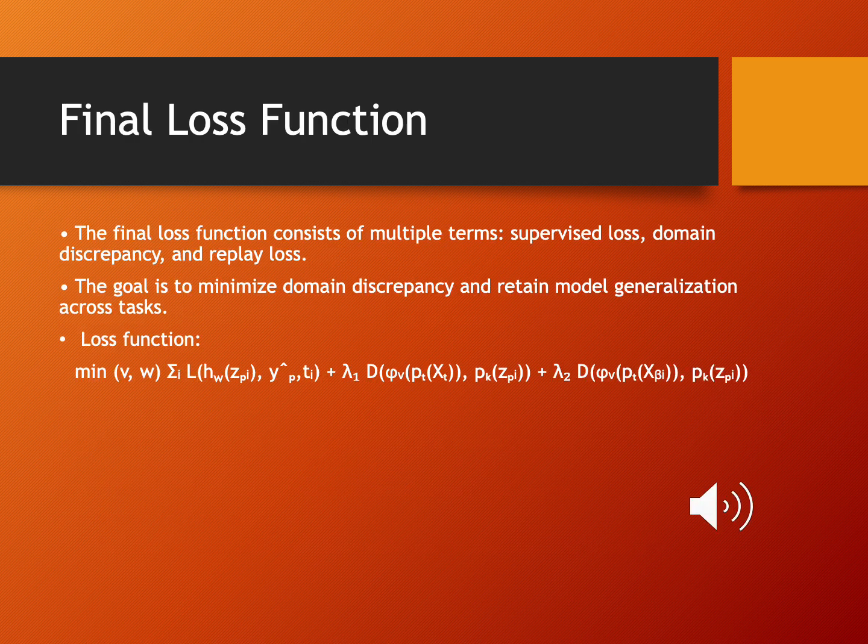Now the final loss function balances three components, one being supervised loss, which maintains performance on previously learned tasks using replayed samples. Second being domain discrepancy loss, which reduces the difference between target and internal distributions. And replay loss, which reinforces past knowledge by reintroducing stored samples during training. Together, these components ensure that the model adapts to new tasks while preserving performance on earlier tasks.